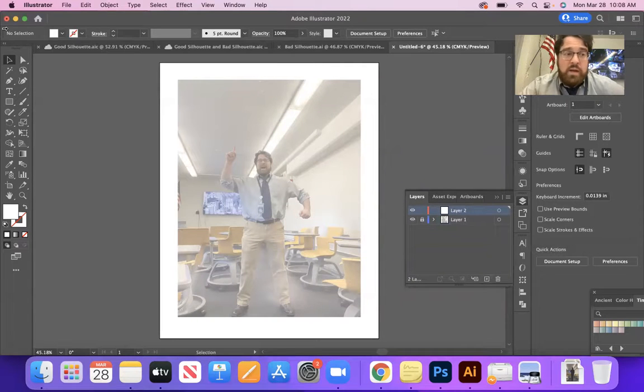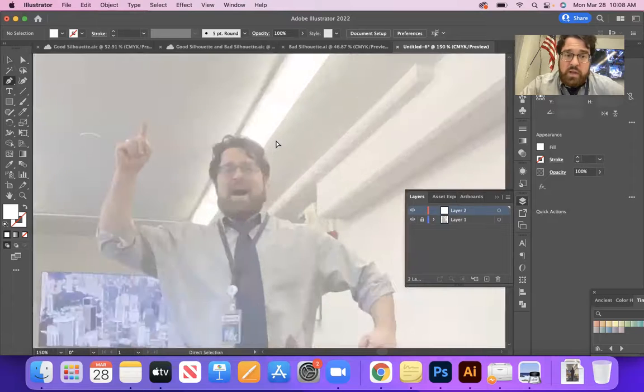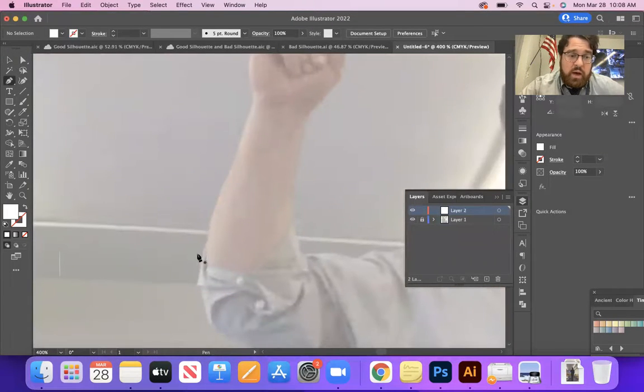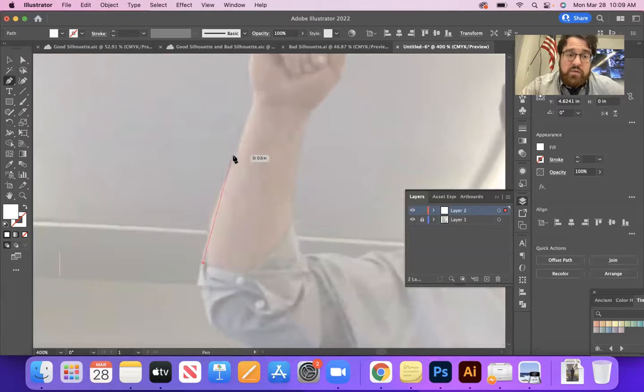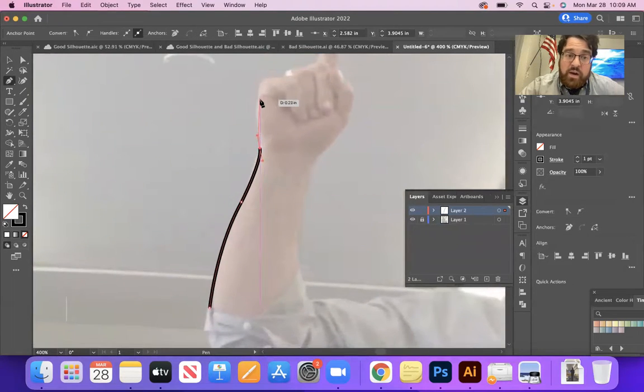Now I'm going to use my pen tool. I can start anywhere I want. I'm going to zoom in. Command plus to zoom in. And I will start over here by the arm. Again, it's a combination of clicking and dragging to create those handles. Oops. Don't forget to leave a black outline and turn your fill off. Okay, so I can click back on my point to delete a handle, right? I can adjust the handles as I go if I need to.